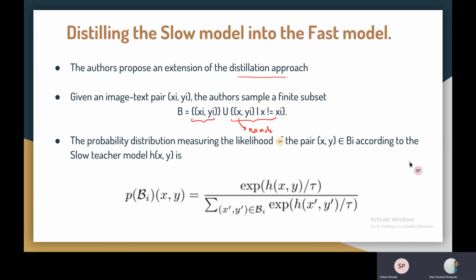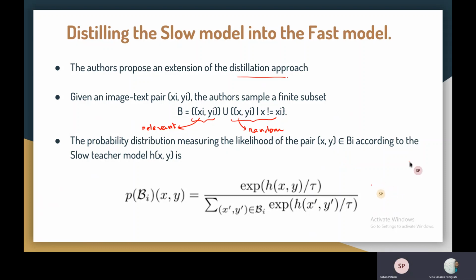Like xi, yi is the relevant image text pair, and x, yi is some random pair. Now the probability distribution measuring the likelihood of any pair of image and text that belong to this particular set, let's say Bi,